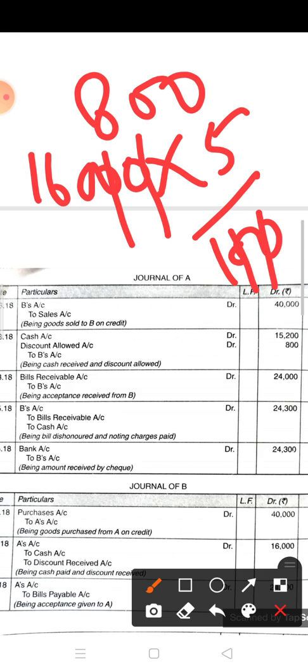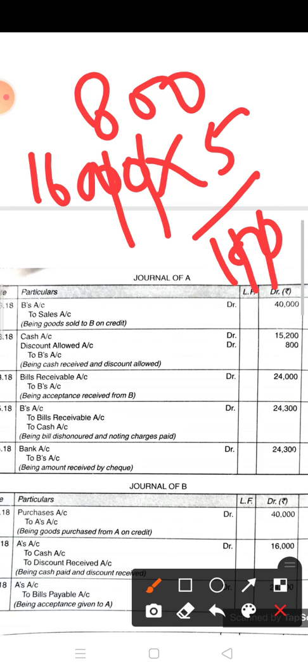Now the journal entry, because it is on the same date, it means on 7th March. On 7th March the entry will be for the payment done in cash. A is the seller of the goods, so he will receive the cash. The entry will be cash account debit, discount allowed account debit, to B's account. B is the drawee. So in B's column you write 16,000 credit and in the discount column 800. The difference will be in cash.